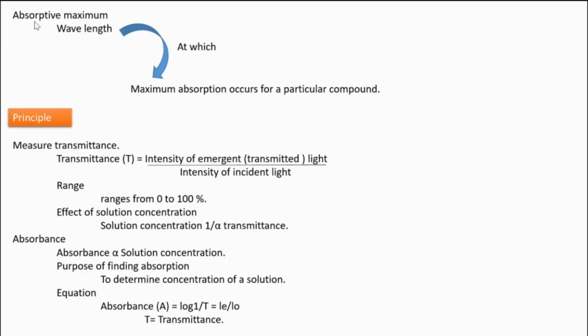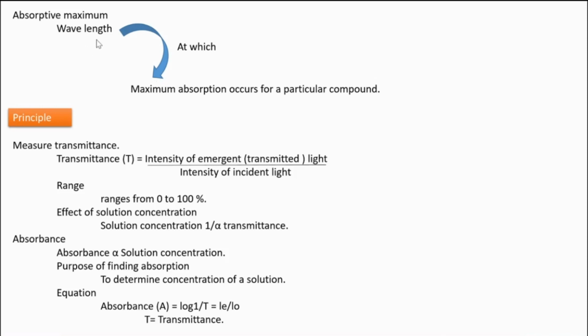Then there is the absorptive maximum. We have to understand the term absorptive maximum. For every compound, there is a maximum absorption level at a particular wavelength.